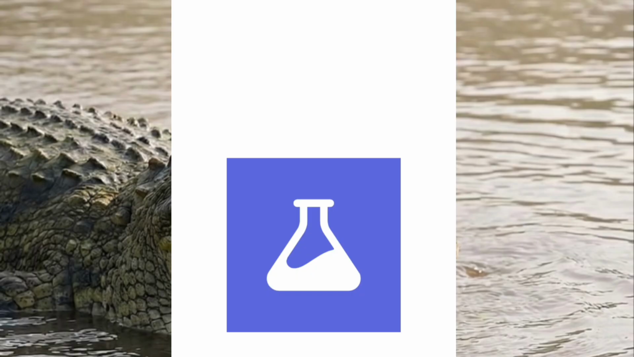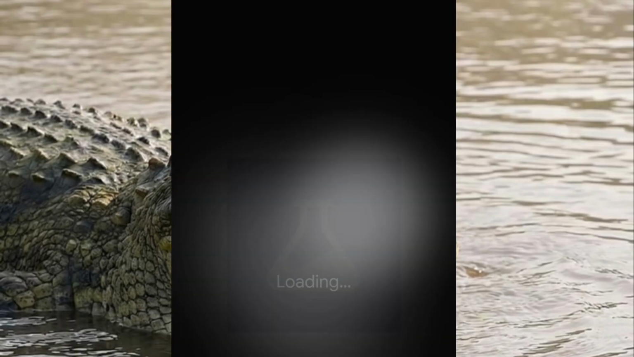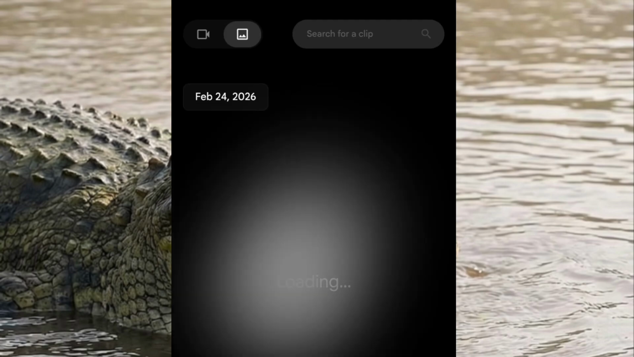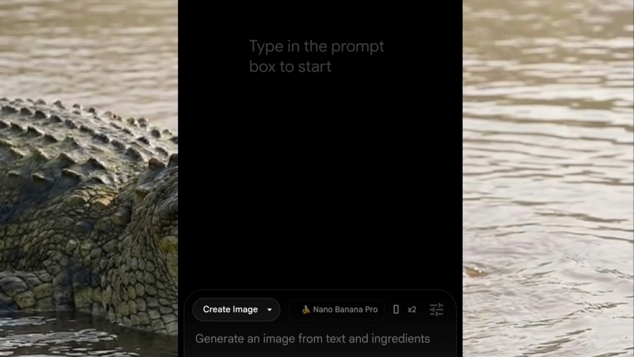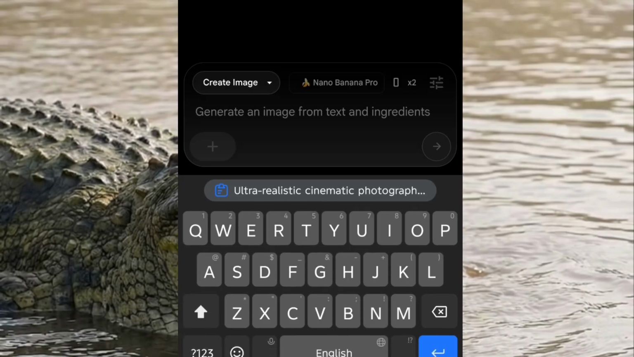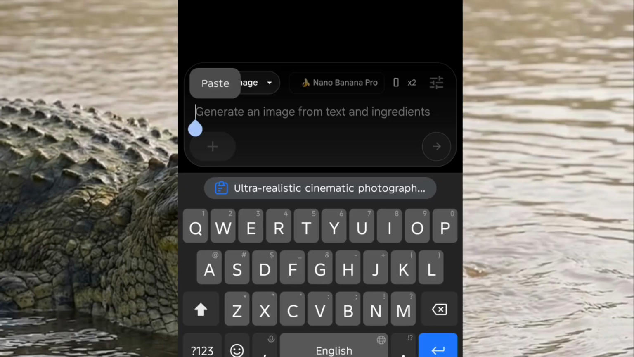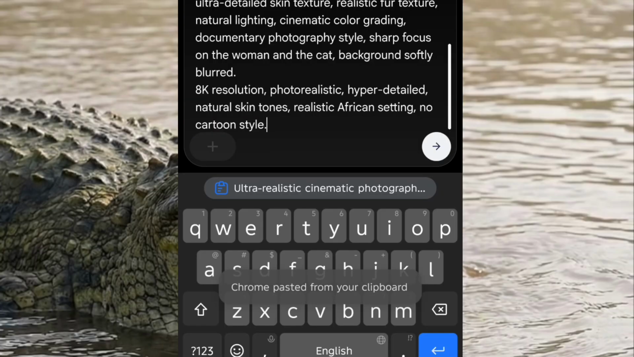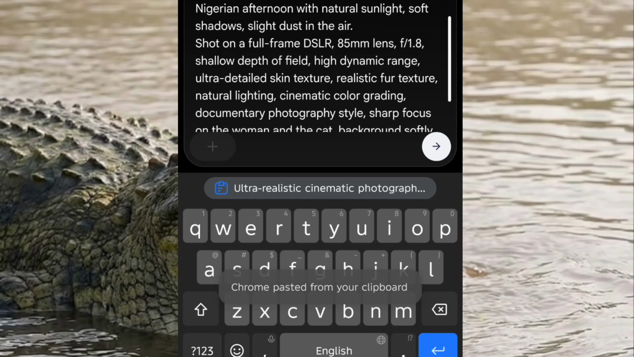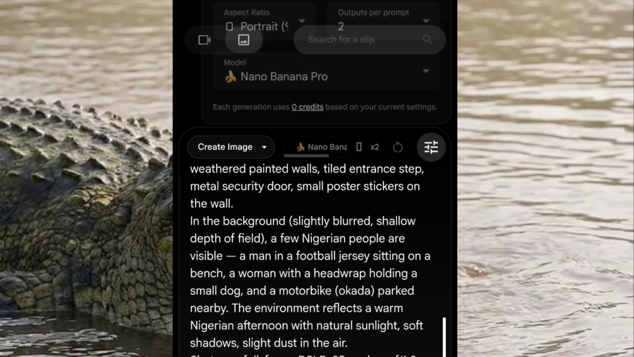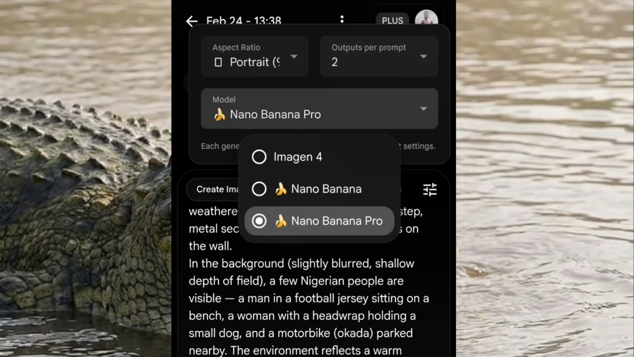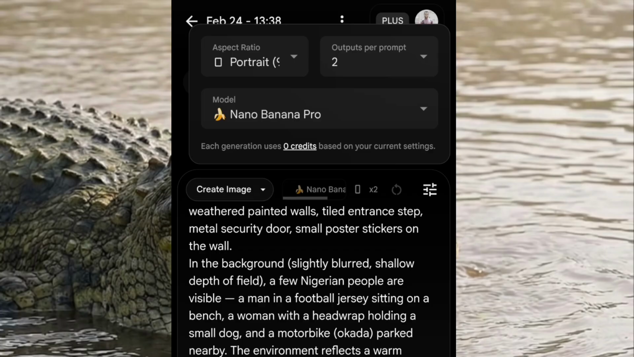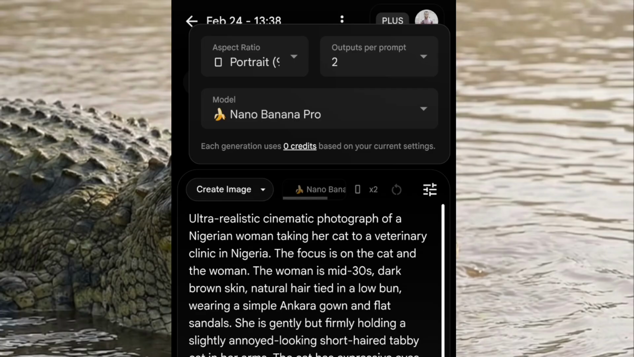So this is Flow, Nano Banana, not nano banano. I'm almost speaking like an AI now. All right, so we want to paste that here. Ultra realistic. We want to create an image. Remember, it's an image we are actually creating. So we want to make sure that it is portrait 9:16, and then let's generate just two images, Nano Banana Pro. All right, so let's see what it gives to us.